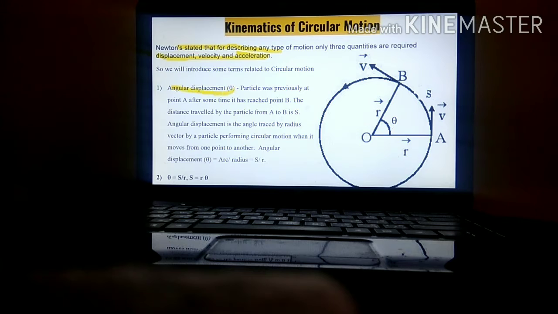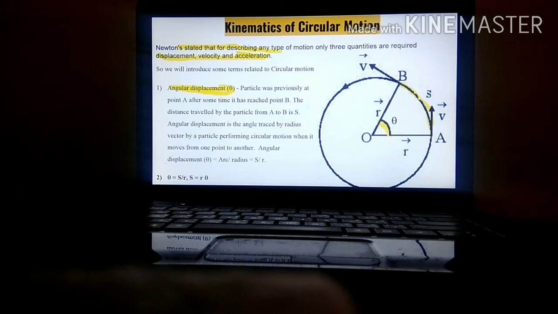The first term is angular displacement. It is similar to displacement. In linear motion, it is only called displacement. But angular displacement means there is some sort of displacement happening in terms of angle, so the name angular displacement is given. See, the particle was previously at point A. After some time it has reached point B. The distance traveled from A to B is S.